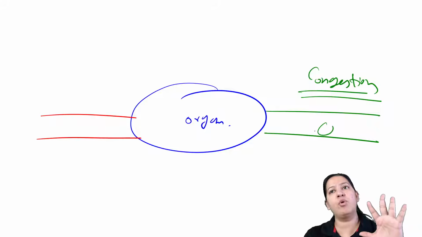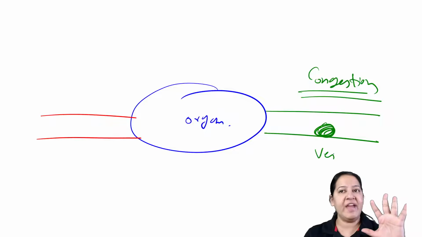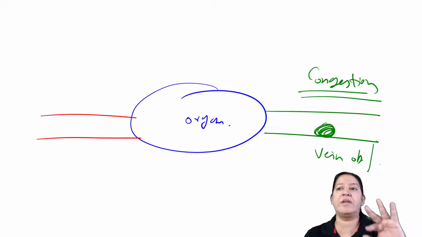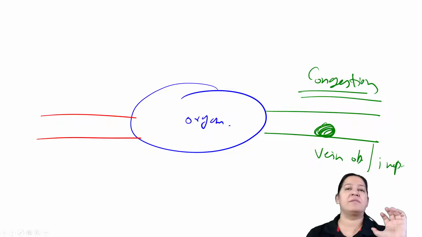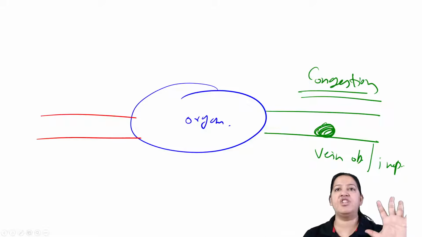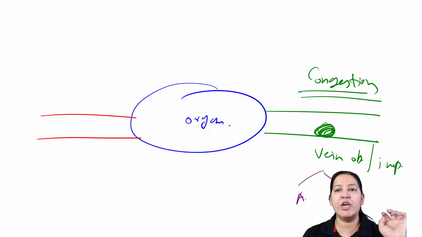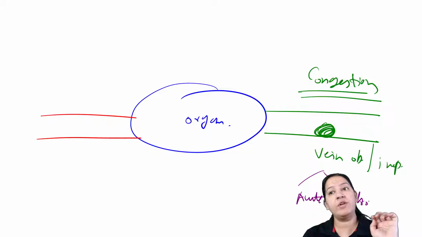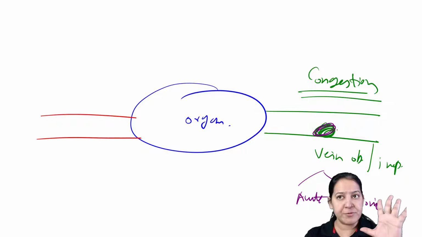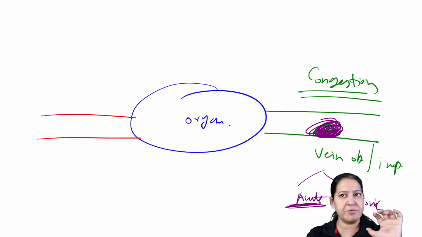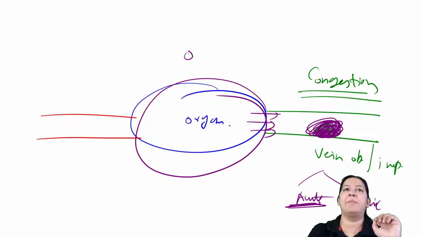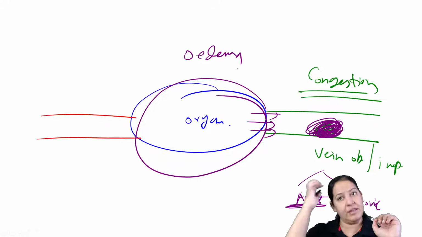In congestion, I have told you there is venous obstruction. The vein is obstructed, or if it is not obstructed, the venous drainage is impaired. This is of two types: it can be acute, it can be chronic. If the vein is obstructed suddenly, what will happen? Acute means suddenly. Blood cannot come out and the organ will have edema. Edema and congestion will be there in the organ, right?